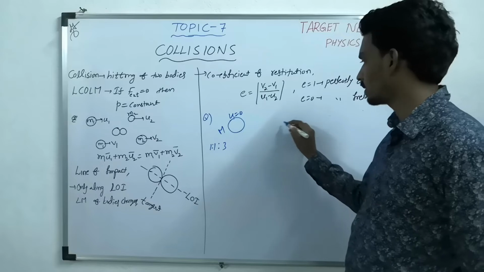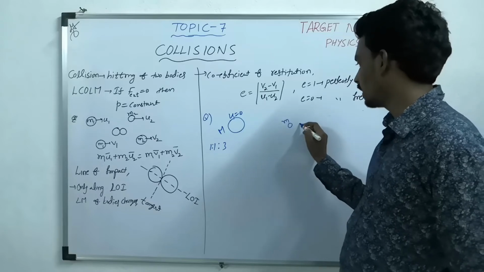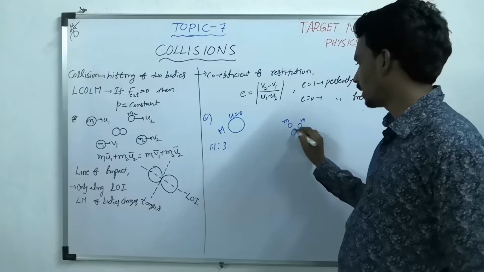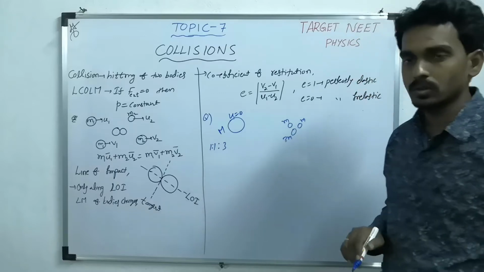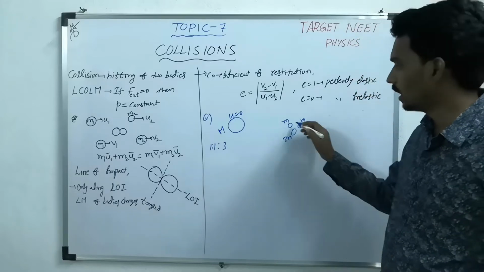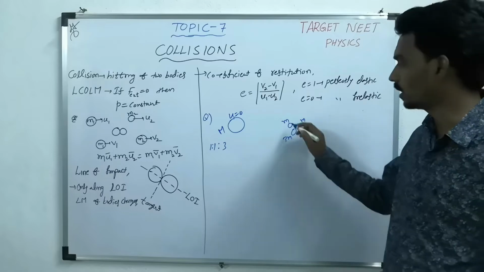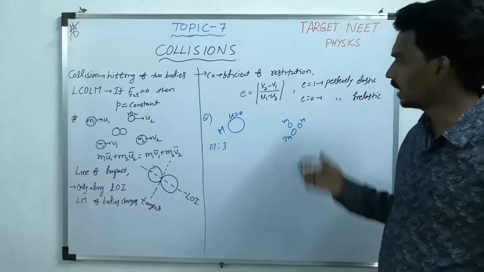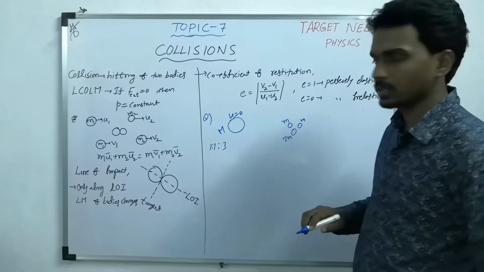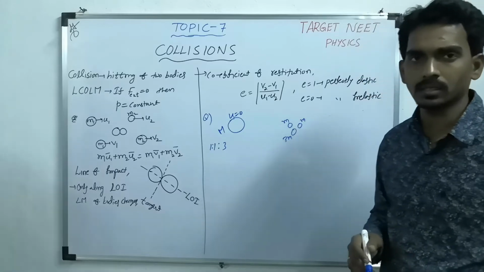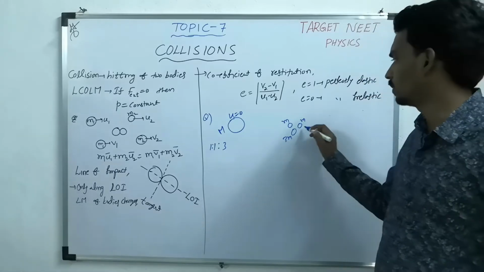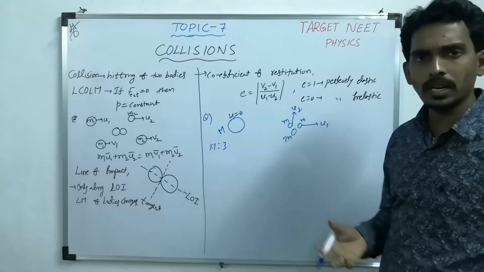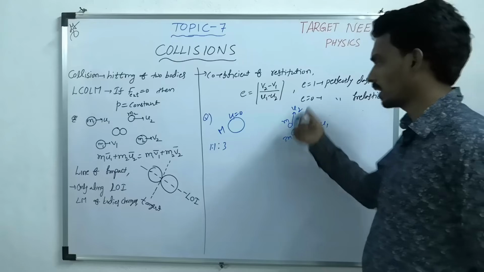So one is, let's take m, another is, let's take m, and the third one you take as 3m, so that the ratio will become what? m, m, 3m, 1:1:3. Now they will give a specified condition, like you consider two equal parts are moving in perpendicular directions with speeds u1, u2. One is moving with u1, another is moving with u2. Two perpendicular directions means you consider like x and y.